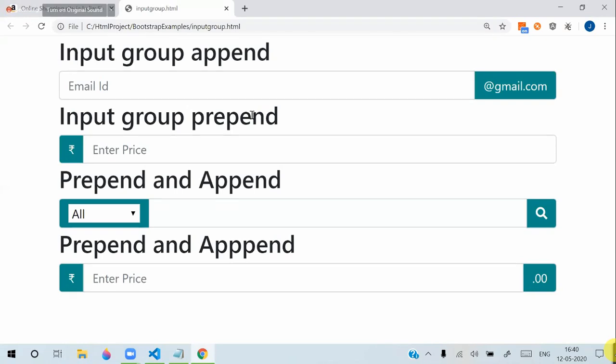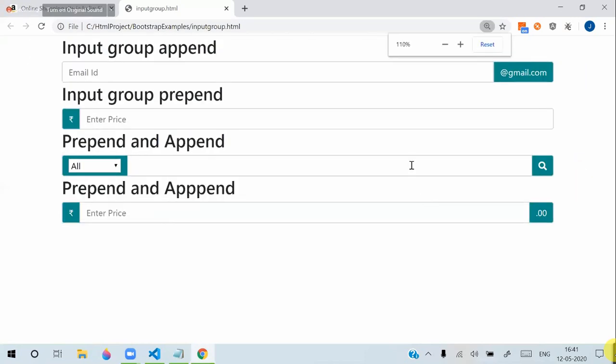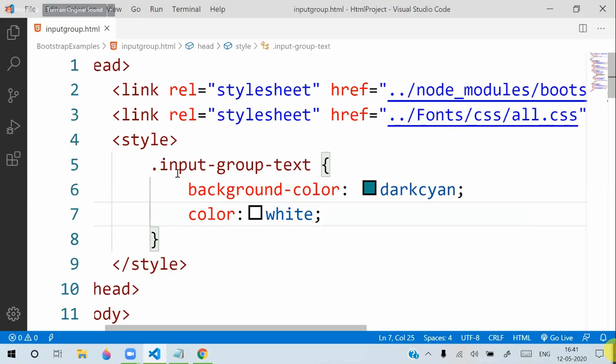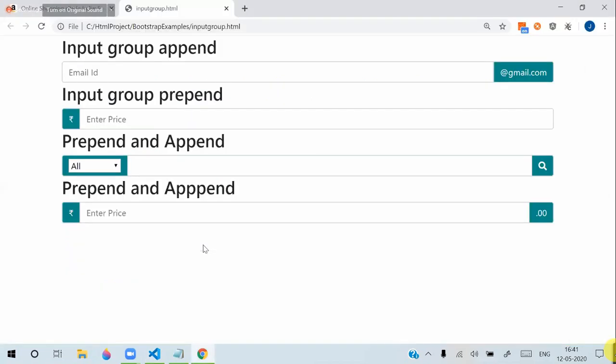Everywhere it will change. You can override that. That depends on your requirement. Already we know that Bootstrap contents can be overridden. By default, it is having gray color. It's not mandatory that we have to maintain the same color, right? We can change. For input group text, we can keep a different background color and a different foreground color. We can keep different appearances for them. That's what we can manage for input group.